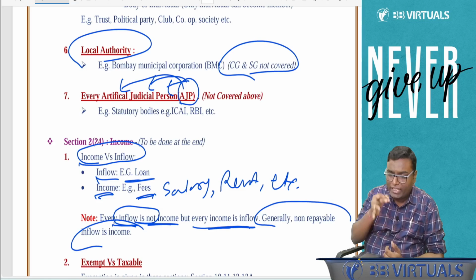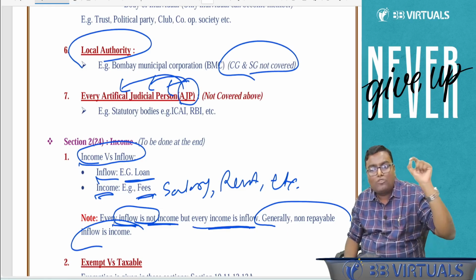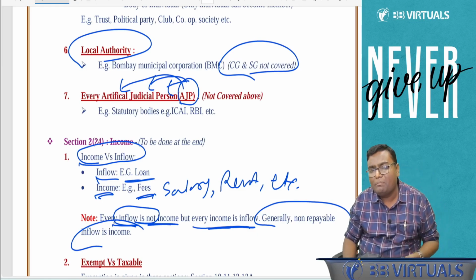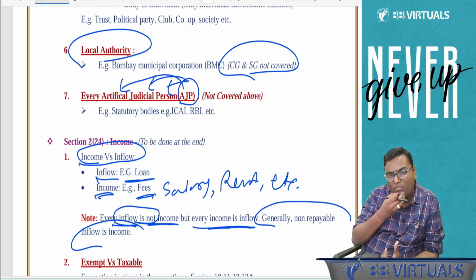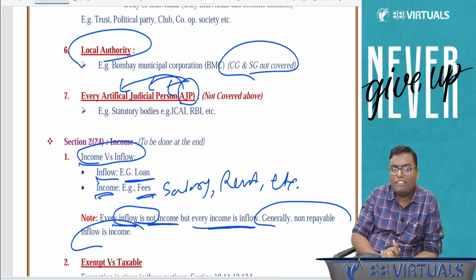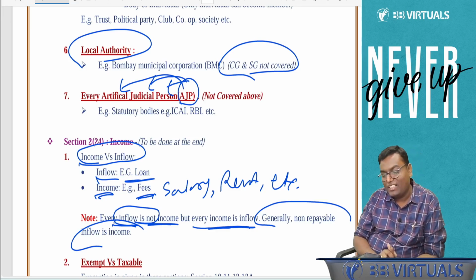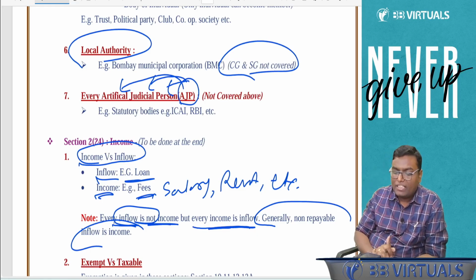Repeat, the income which you are earning and you are supposed to pay the tax is taxable income. The income which you are earning but you are not supposed to pay the tax is called exempt income. Can you give me an example of exempt income that we studied today? Perfect. Agricultural income. Agricultural income is an income but I'm not supposed to pay the tax, and that's why it is called what?